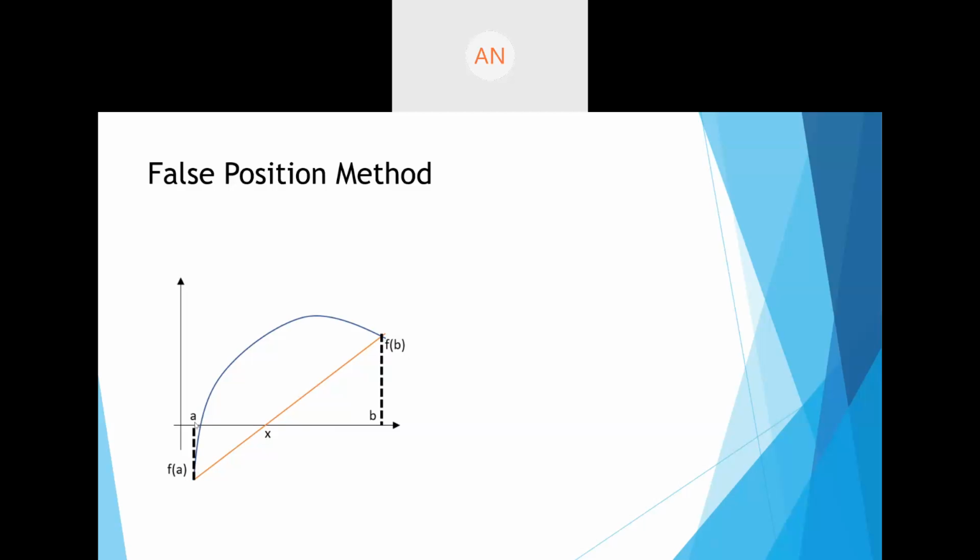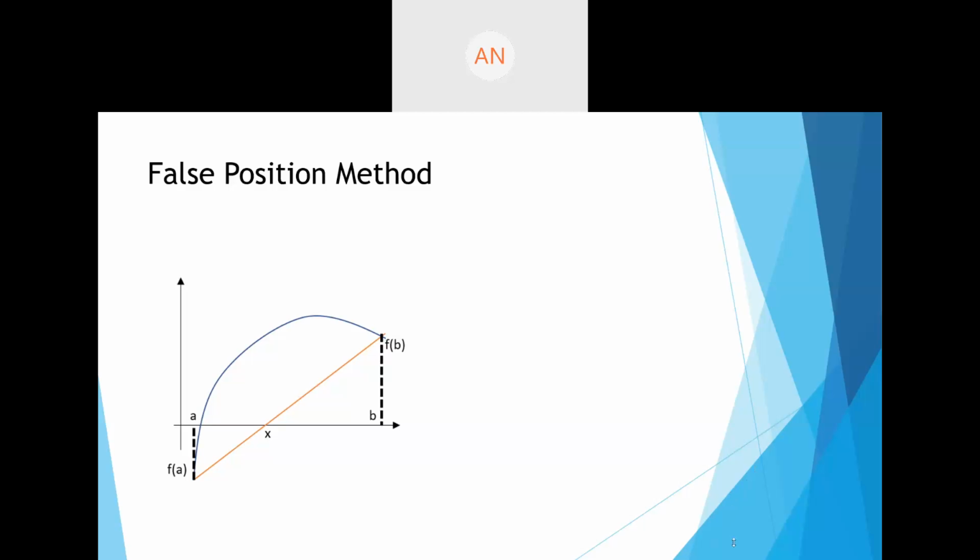Now, if you look at these, you have triangle A, f of A, x. Then you have triangle B, f of B, and x. Now, these angles are vertically opposite, and therefore they will be equal to each other. This angle is 90. This angle is 90. So we can say that these two triangles are similar triangles, and based on this we can find the value for x.